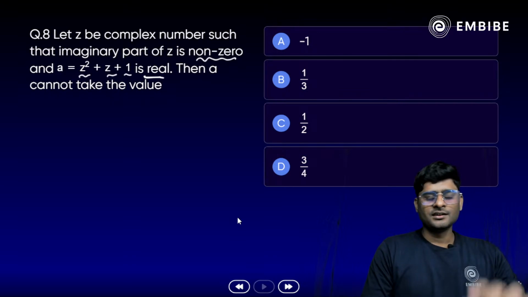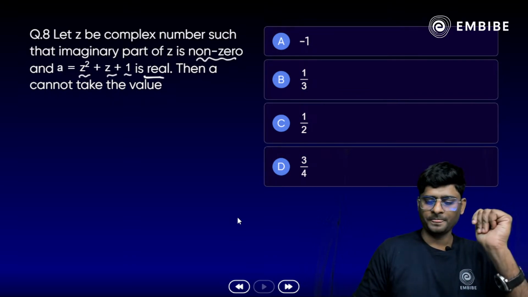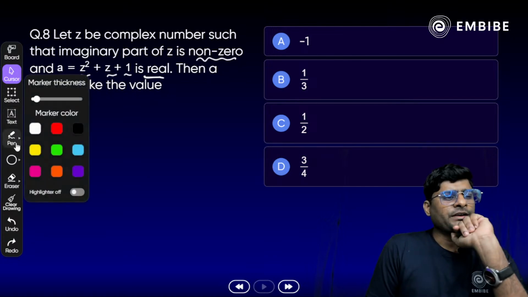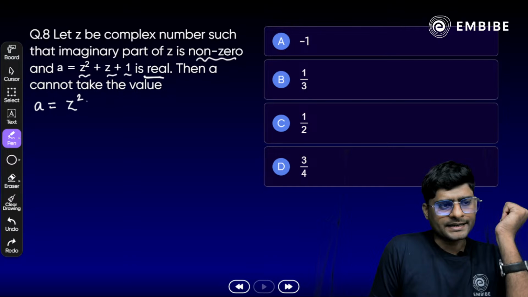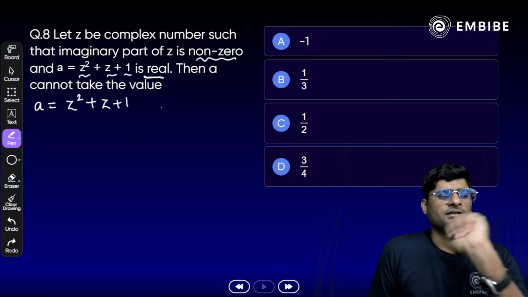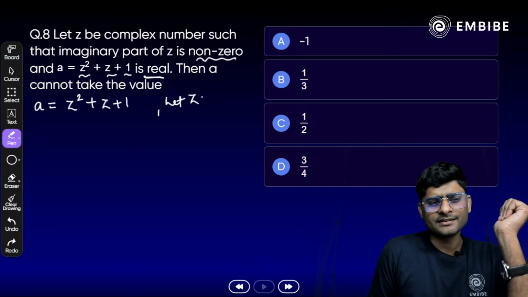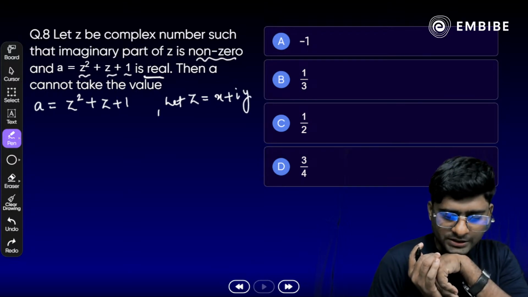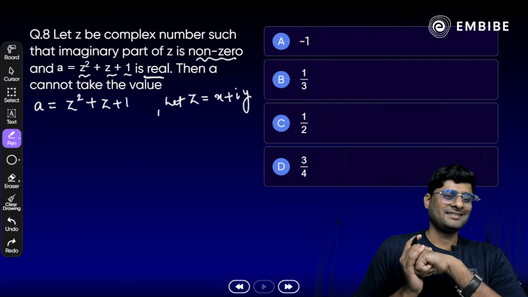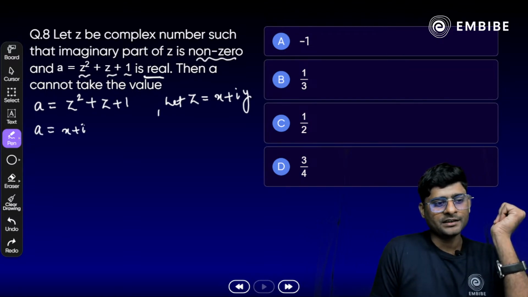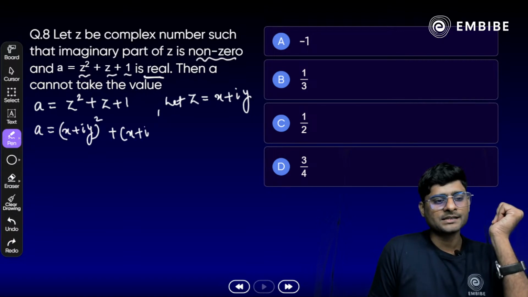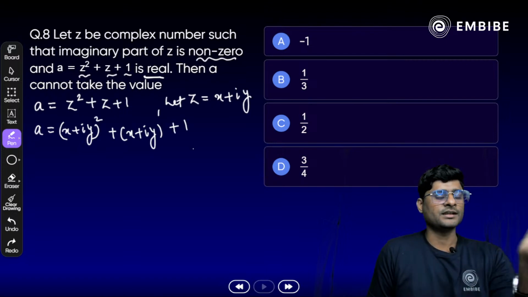Okay. Now, how do we solve? We need to just simplify the expression here, the complex number where A is equal to Z square plus Z plus 1. Now, if we suppose Z is X plus IY, correct? Now, substitute the value here where A is nothing but (X plus IY) whole square plus X plus IY plus 1. Now, let's open the bracket.